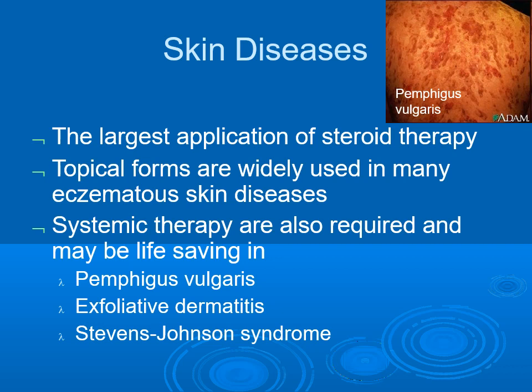Skin diseases. Steroids are most commonly used in various skin disorders. Topical forms are widely used in many eczematous skin diseases, while systemic therapy is also required and may be life-saving in conditions like pemphigus vulgaris, exfoliative dermatitis, Stevens-Johnson syndrome.